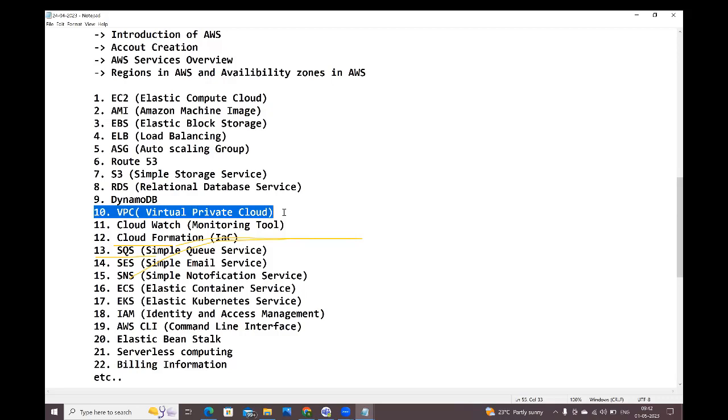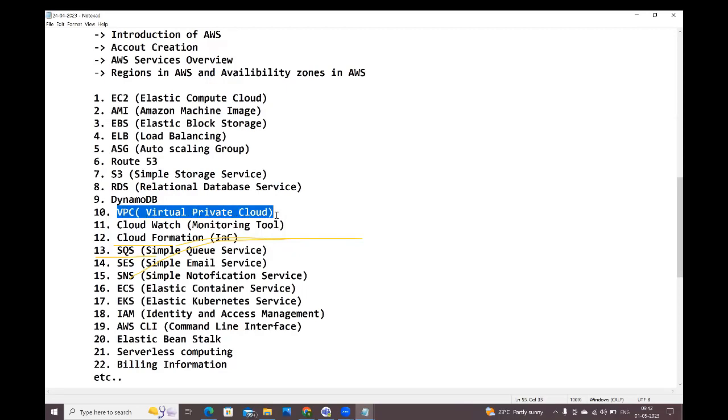Here, the resources which outside people can access directly, those resources we need to keep inside the public subnet. The resources which outside people can't access, where you don't want to give access to outside people, those resources we need to keep in the private subnet. We will discuss all these things, guys. Here we are going to understand what is VPC, what is CIDR block range, what is IP sharing. We need to distribute the IP addresses to the subnets, and what is subnet, public subnet, private subnet, internet gateway, route tables, NAT gateway, and VPC peering. All those things we are going to discuss in VPC.